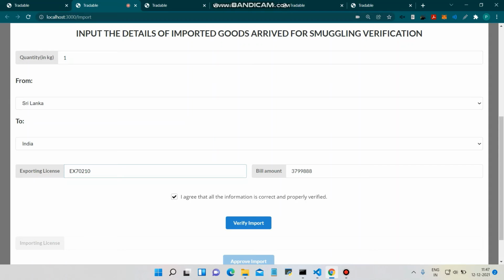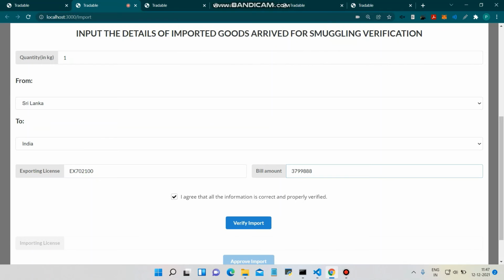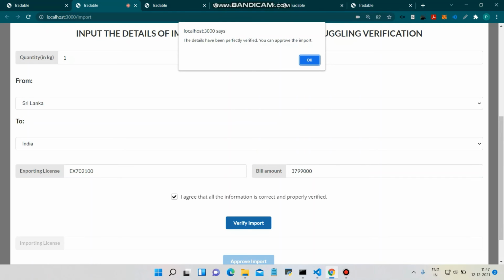There are various fake exporters, so each and every exporter has a particular authority that issues the license. So if we write a fake license, it will not pass, and now if we add the right license, it will give a verified output. And the bill amount is not matching, check for illegal smuggling. Let's say the exporter sent the right bill amount and the importer tries to enter wrong things, so this also won't work. We add the right one, and finally we verify the import. The details have been perfectly verified. You can approve the import.